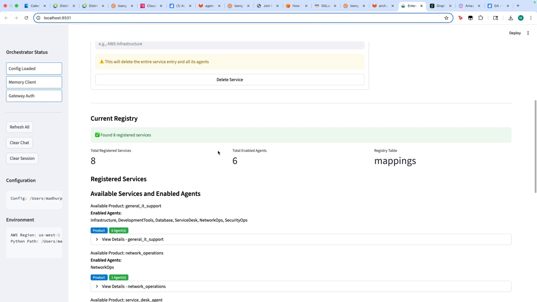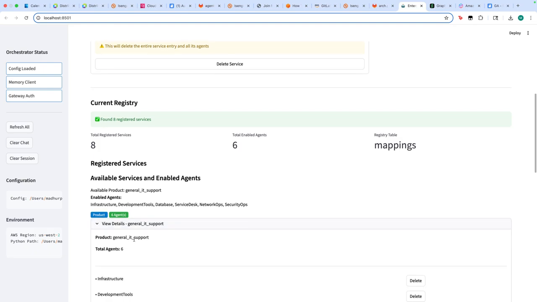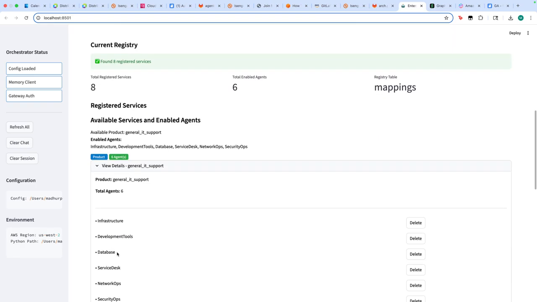So this gives us a visual representation of what all the services within my organization are, and, for questions or users coming in from that service, the narrow list of agents that can help with that request. So tomorrow, if a user comes in with a query, information from this registry can be used to make a deterministic decision that a general IT support service has a couple of agents.